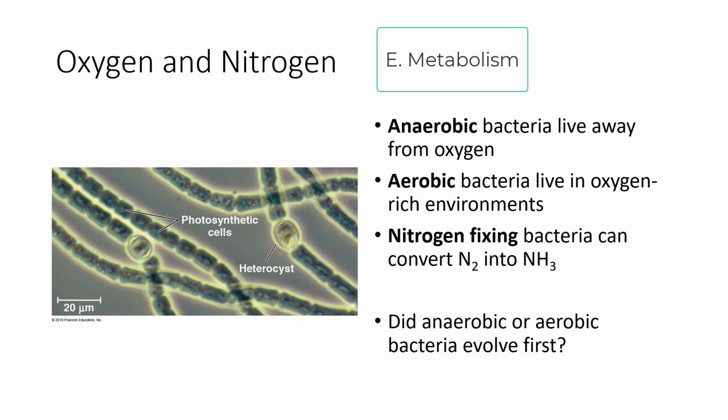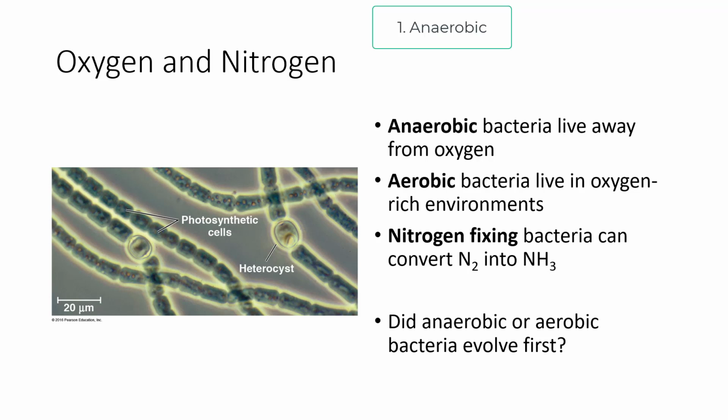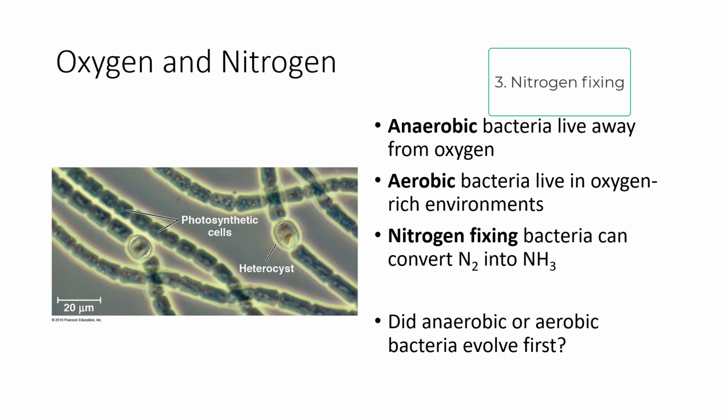We have different forms of metabolism that the prokaryotes have lived in. Basically, if something can be done by a living organism, it is done by a prokaryote. They've had a lot of time to evolve in almost all available niches. Anaerobic bacteria live away from oxygen. These are the ones that evolved first because in the beginning there was no free oxygen. Aerobic bacteria live in oxygen-rich environments like most conditions today. There are also nitrogen-fixing bacteria that can convert N2, just your atmospheric nitrogen gas, which is 70% of our environment, into NH3 or ammonia, which can later be put into amino acids and other nitrogen-binding molecules.